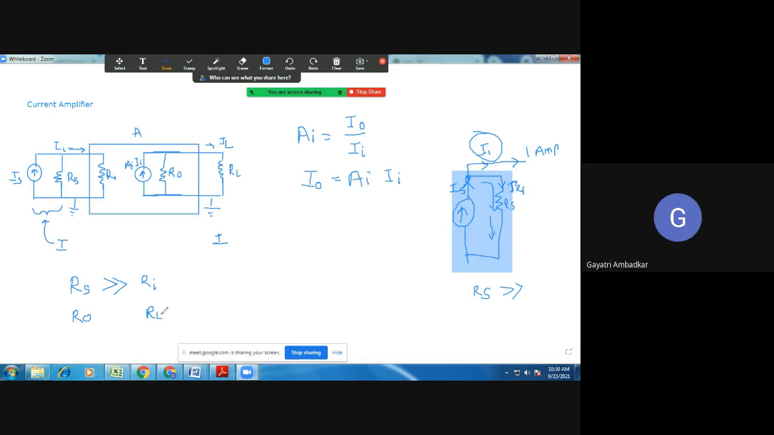Very good. This is also a current source, no? So it is applicable. If this value is less, the current will flow here and the output load resistance may not get the desired current. So RO shall also be very, very high.